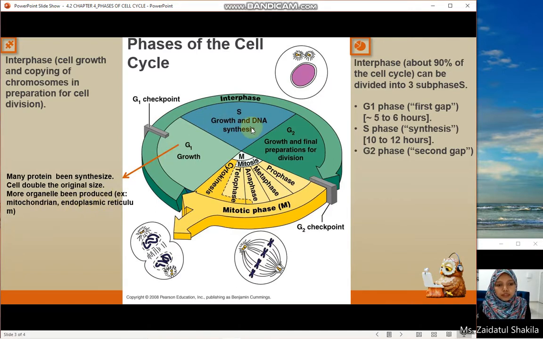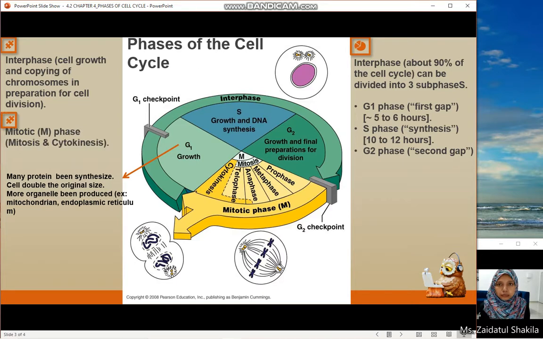Then S phase, referring to the synthesis, is the time where the cell is duplicating its chromosomes, duplicating its genetic material, the DNA, in a process known as DNA replication. We will discuss DNA replication in the next video. And then the G2 phase, which is the second gap, is the second growth and final preparation for cell division.